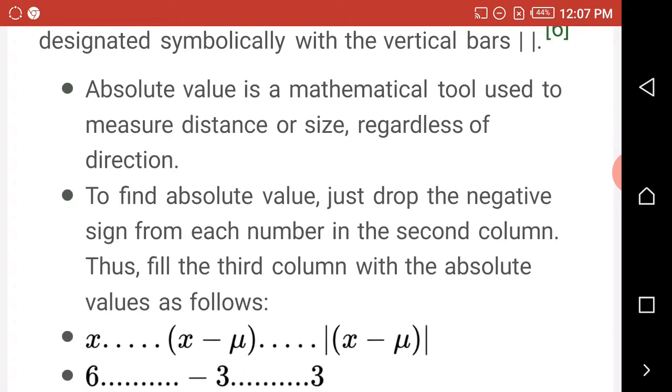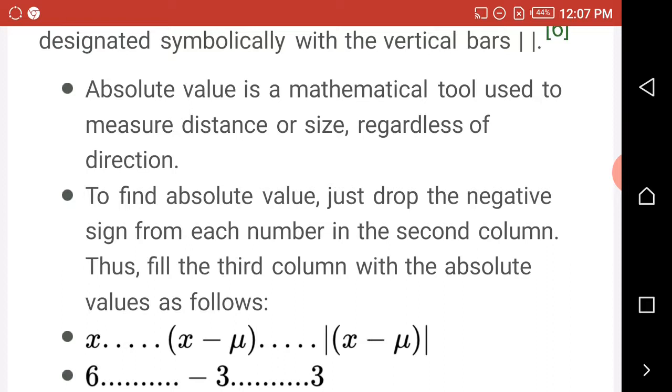Absolute value is a mathematical tool used to measure distance or size regardless of direction. To find absolute value, just drop the negative sign from each number in the second column.